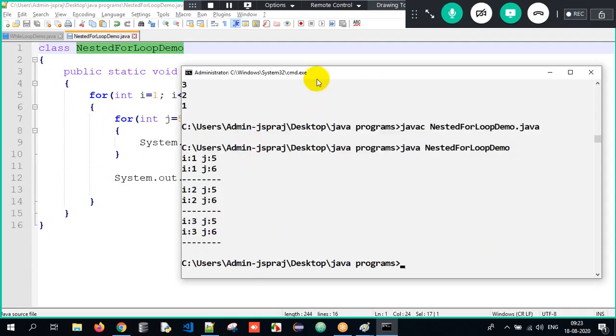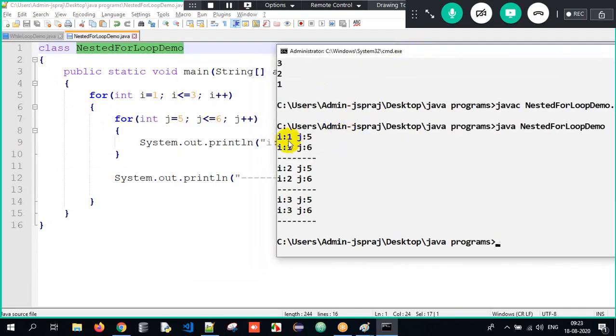Can you see here? What output did we get here? I value is 1, but j value is 5 and 6. I value is 2, j value is 5 and 6. I value is 3, j value is 5 and 6. So meaning for one outer value, all the values of the inner loop will get executed. For one value of I, all the values of j will get executed.